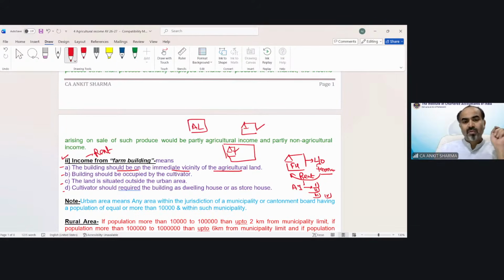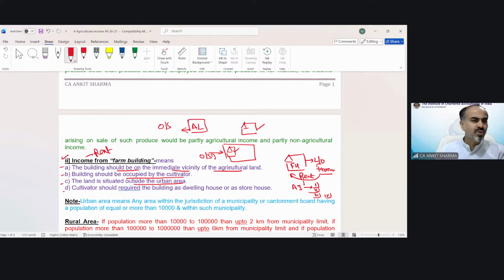Clear? The building should be used by the cultivator. Cultivator, farmer, same thing. So who is using that building? Farmer. The land is situated outside the urban area. So this land should be outside the urban area. So it would be in a rural area. Only in that case, the rent of the farmhouse would be exempted.